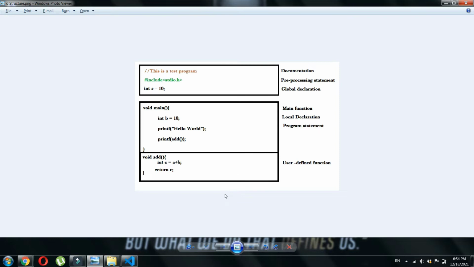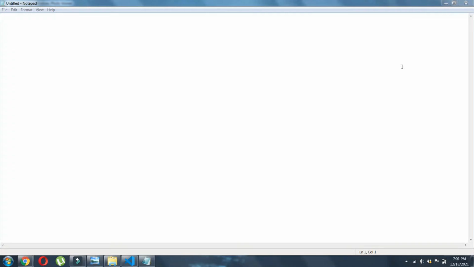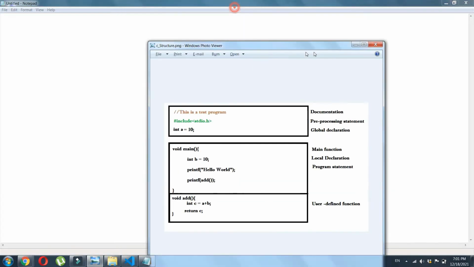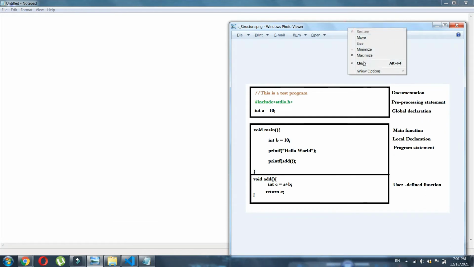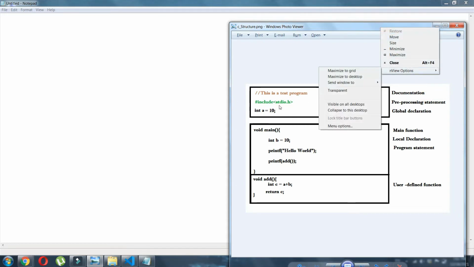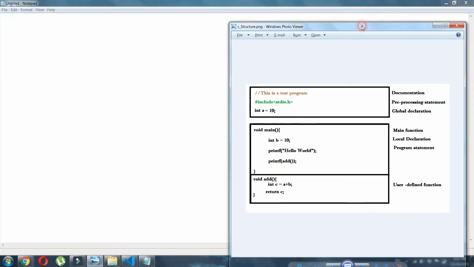Okay, now I would show the different ways we can program. First, we would use a notepad and put our code in the notepad, save it and execute it as such. Okay, now let's go to our notepad. Let's start our first program in the notepad. To have this as a reference, I am keeping this in the side view. Hope this is okay for you.